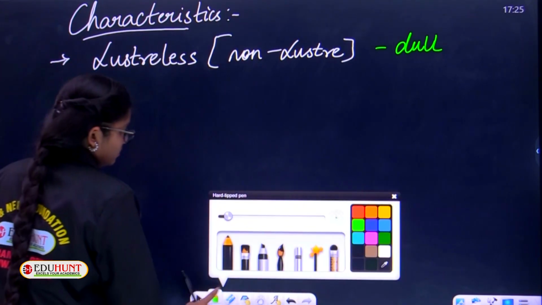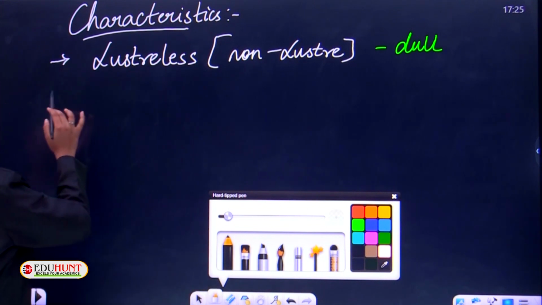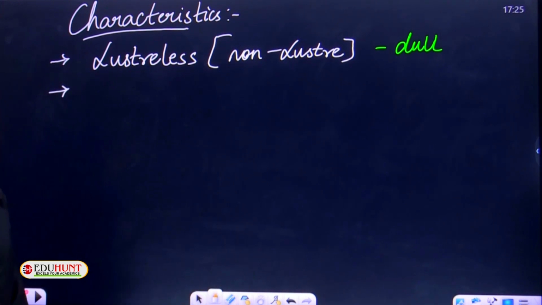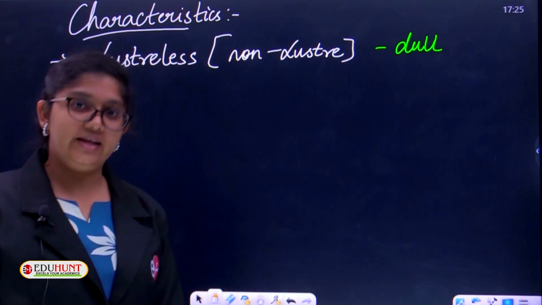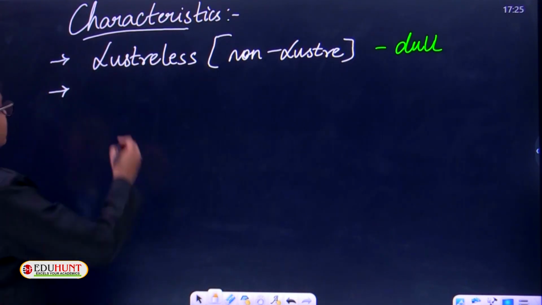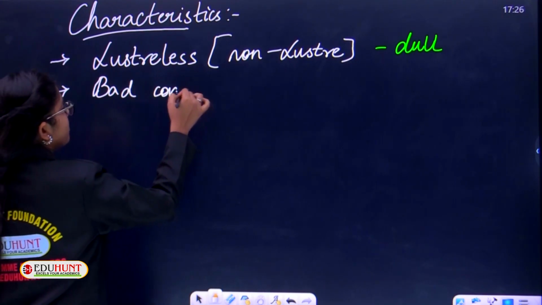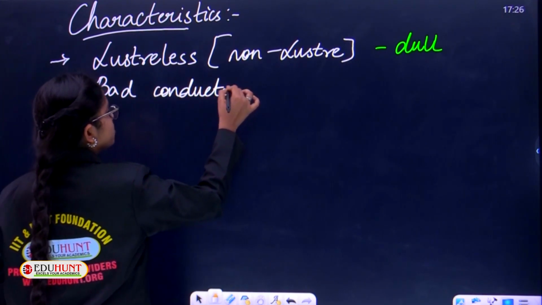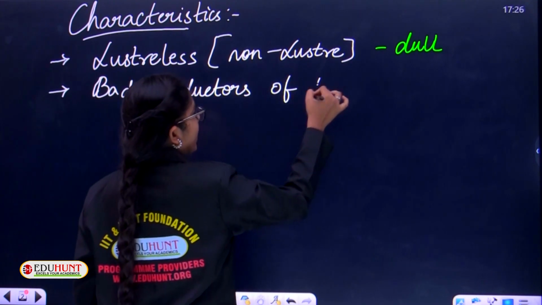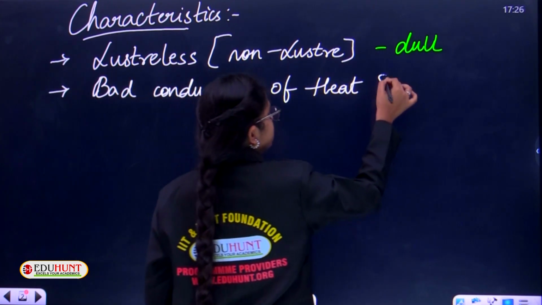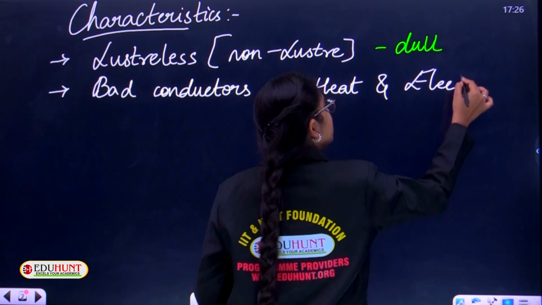What is the second point we discussed, children? Metals are good conductors of heat and electricity, right? But non-metals are bad conductors of heat and electricity.